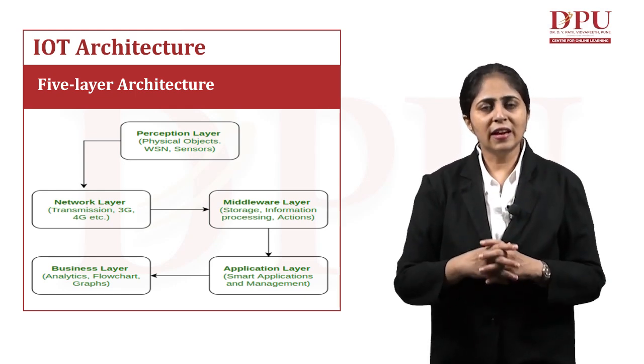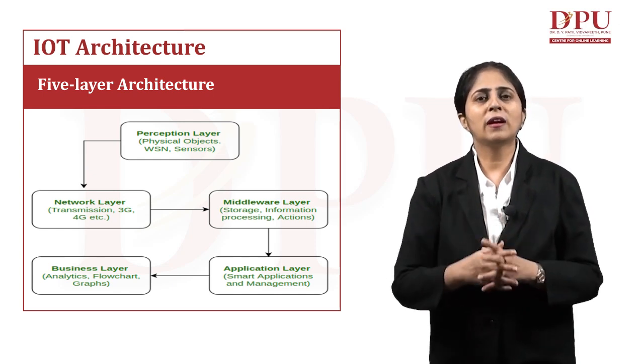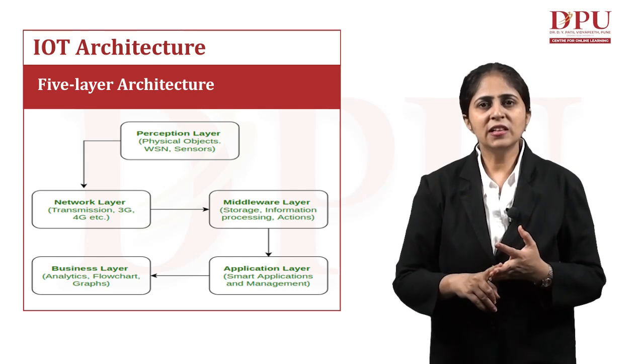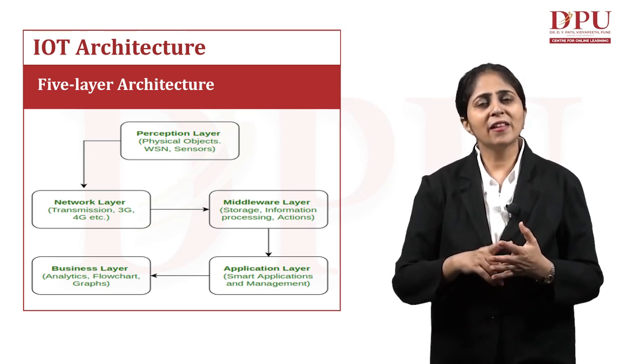This is done at the business layer. So these are the basic 5 layers that we have in our IoT architecture: perception layer, network layer, middleware layer, application layer, and the business layer.